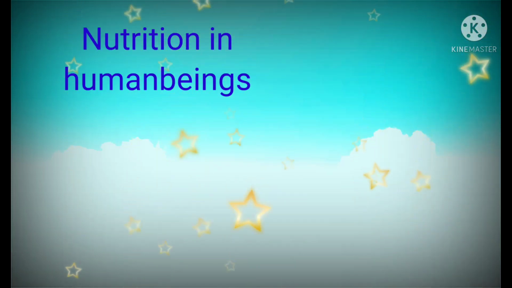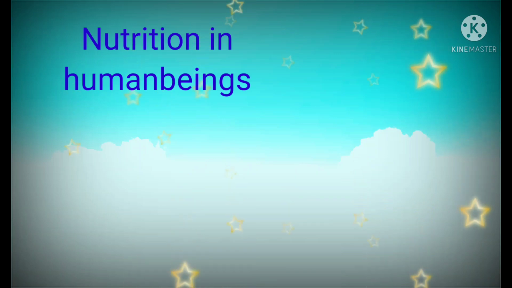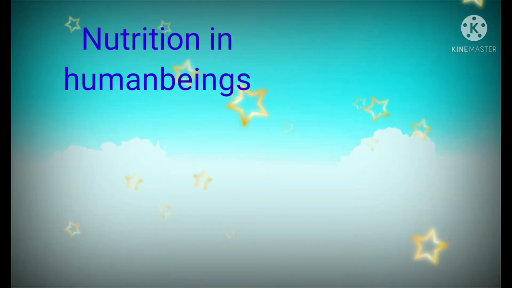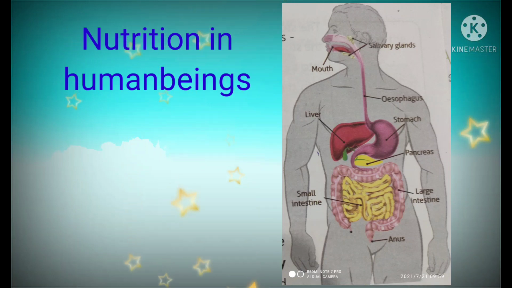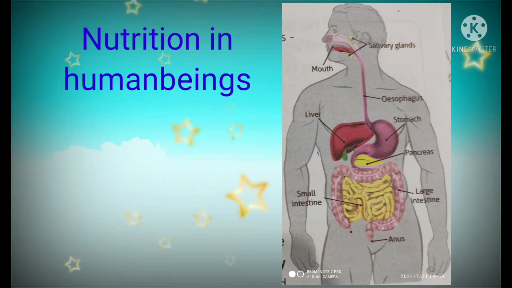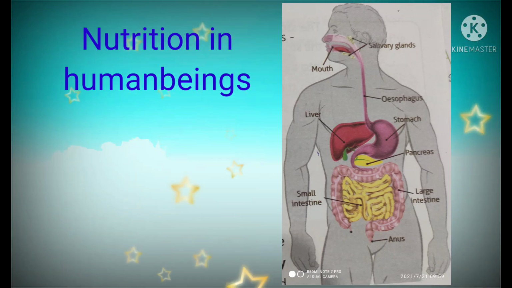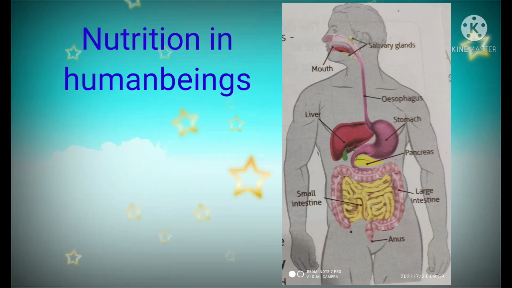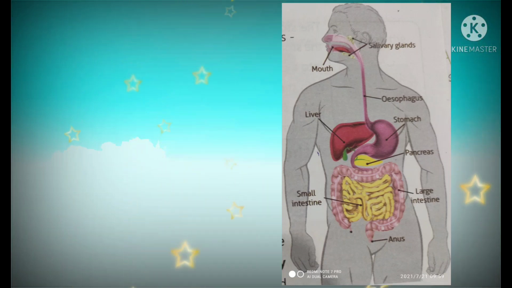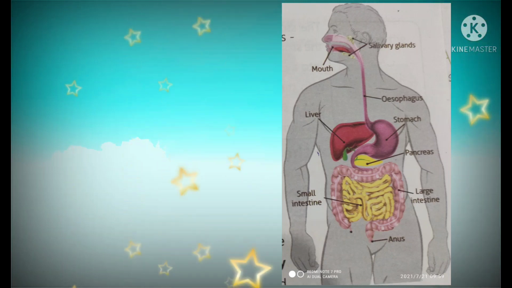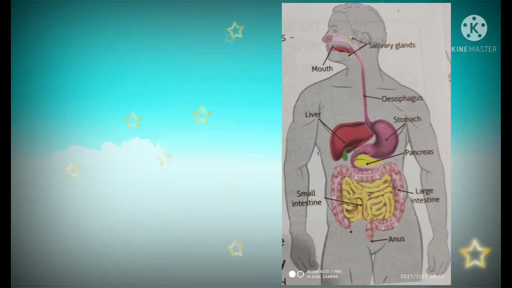Okay children, next we are going to nutrition in human beings. See children, we take food in the form of solids or liquids. It gets digested in the digestive system. Digested food is also absorbed by the blood. Blood transports digested food to different parts of the body for assimilation. Undigested food will be ejected out of the body. So the nutrition in human beings is holozoic nutrition.